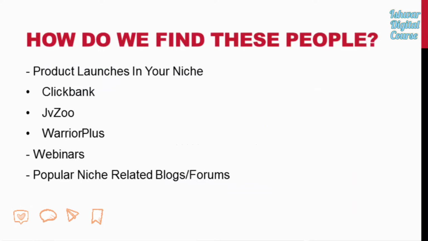So how do we even find people that have a huge email list in our niche? Well, there's multiple ways. Product launches: every niche has people launching information products and things like that. So you can head over to clickbank.com or JVZoo or Warrior Plus or any kind of affiliate network, and search for all the different products they offer. Especially ClickBank, they have products in every single niche, so you can find all these people in your niche that have successful products. Contact these people and see what it would take for them to send out your email.